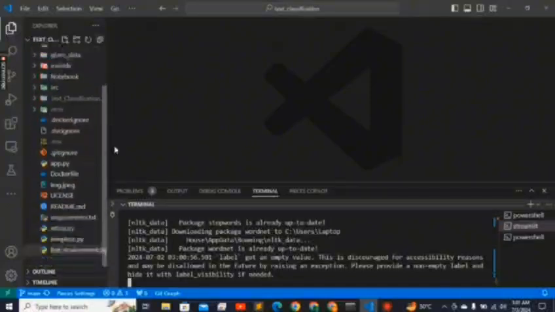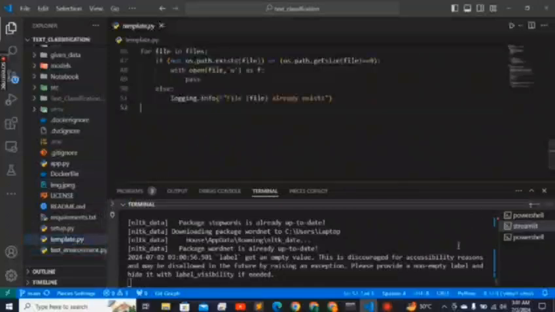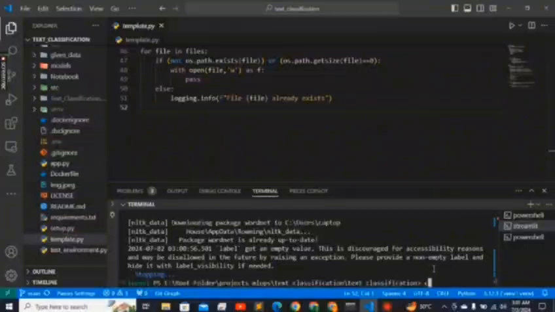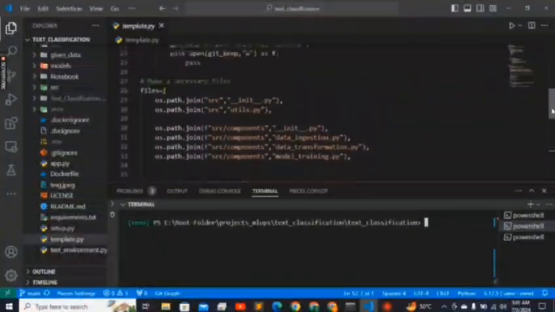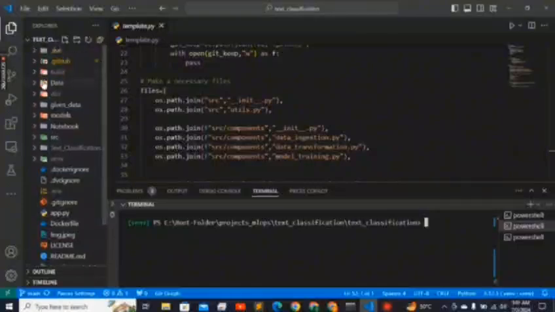First of all, I make a template.py. Template.py is used to make the folder structure. So if I run this file, it automatically makes my folder structure, that is data folder, models, notebooks, source folder, etc.